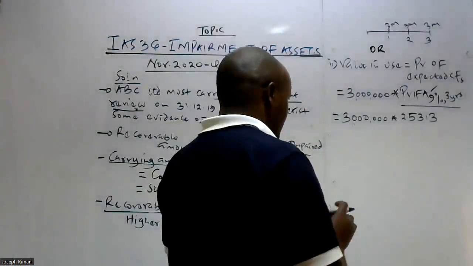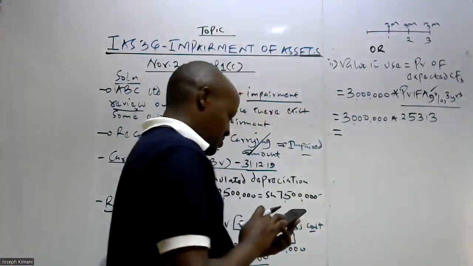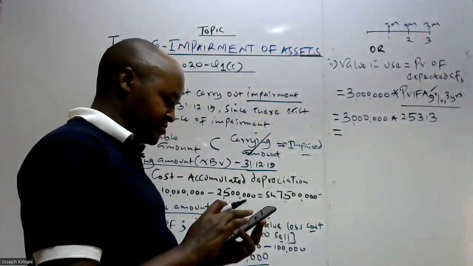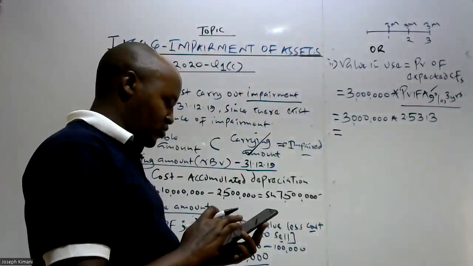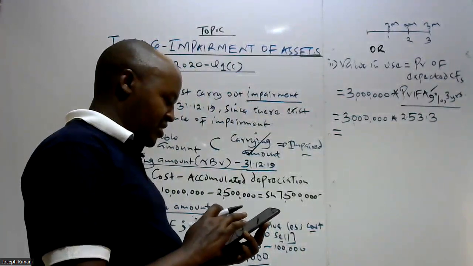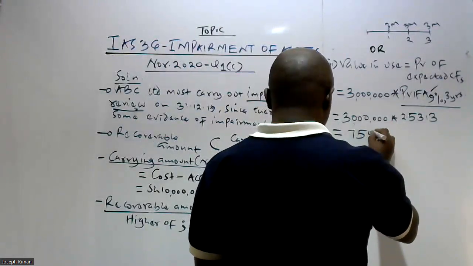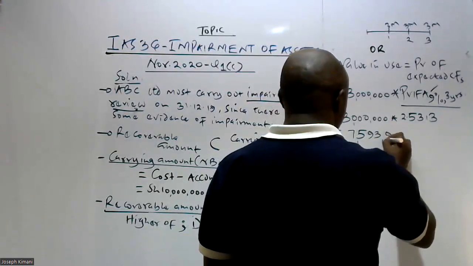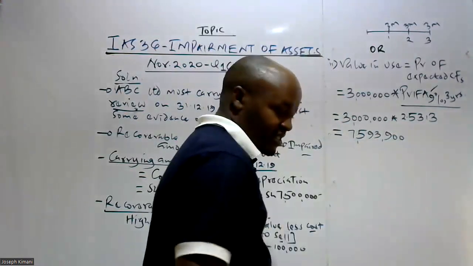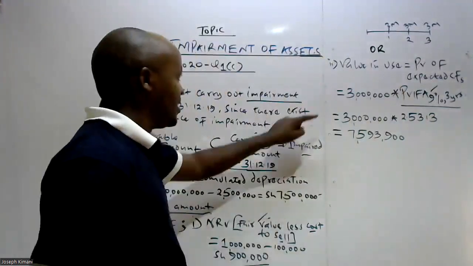So let's multiply this: 3 million times 2.5313 will give us 7,593,900. What is this now? This is the value in use.